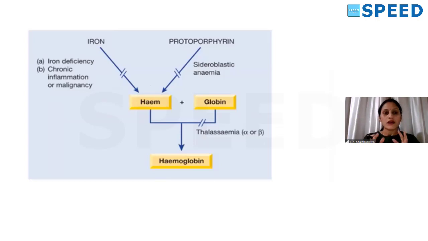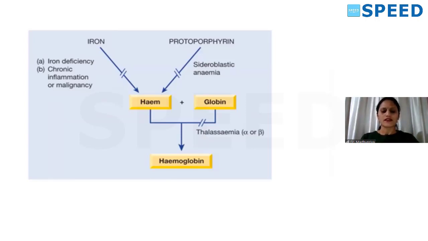Whenever we speak about hypochromia, we call it hypochromic when the pallor of the RBC is more than the central one third. That concept we know. We call these RBCs microcytes when the size is lesser than the size of the nucleus of the small lymphocyte of that person itself. So these 2 points we have to know.